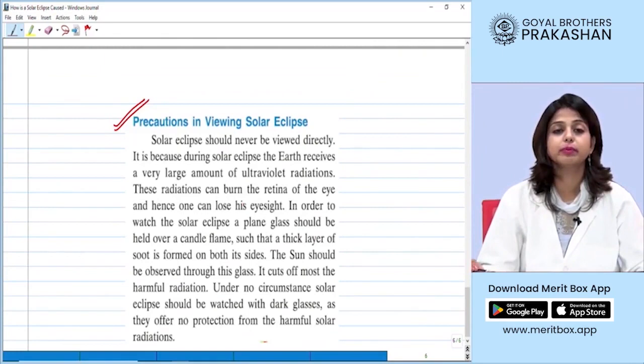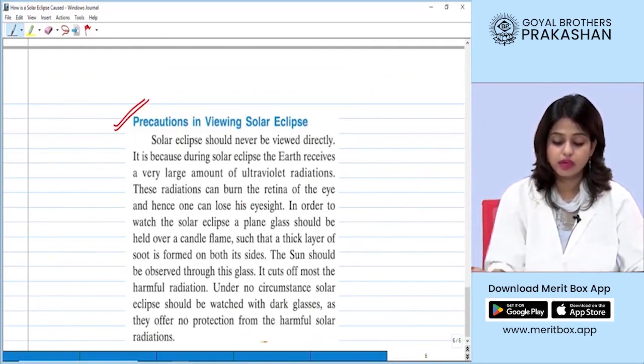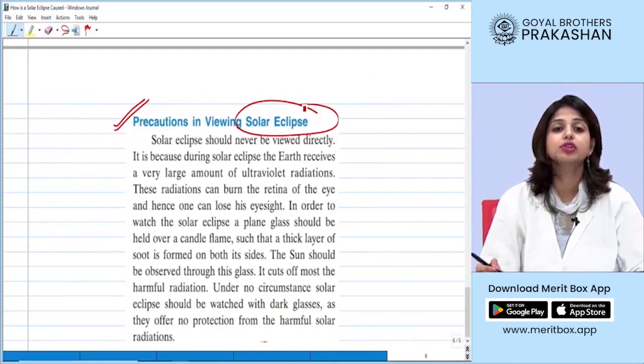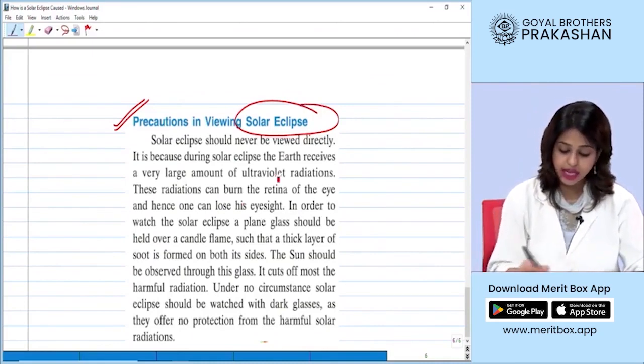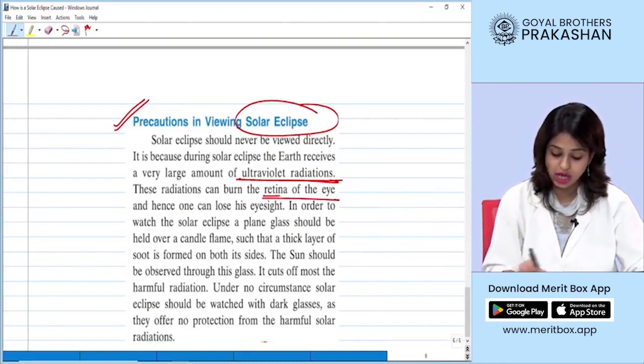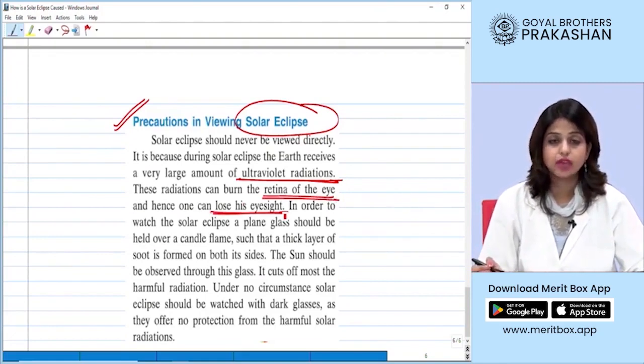Lastly, we will understand whether we should see the solar eclipse occurring or not. The answer will be strictly no. Whenever there is a solar eclipse, it is not advisable to look at it with your naked eyes. Why so, students? Because at that time the ultraviolet radiations are at peak and they can harm the retina of the eye, causing a loss in eyesight, which we definitely don't want, right?